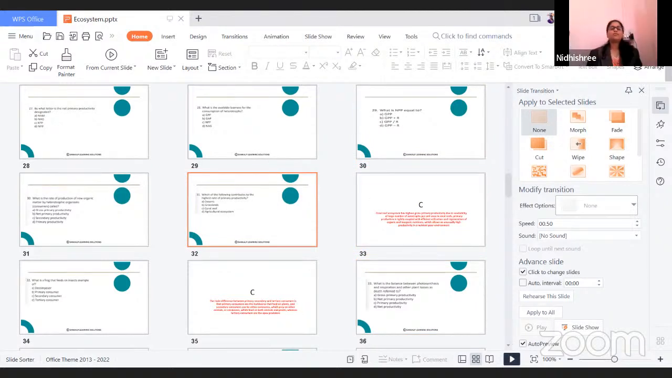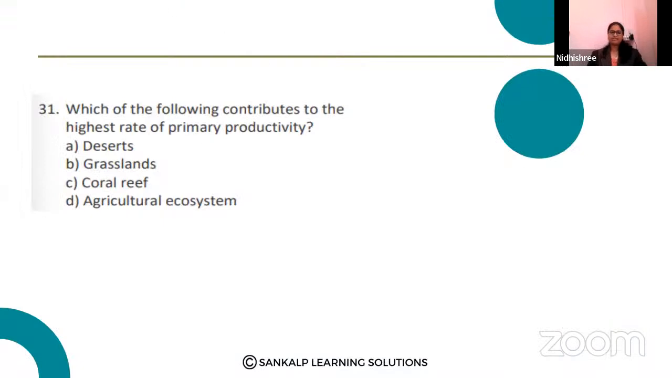Fine. So, the first question related to ecosystem. Which of the following contributes to the highest rate of primary productivity? Option A, desert. Option B, grassland. Option C, coral reef. Option D, agricultural ecosystem.